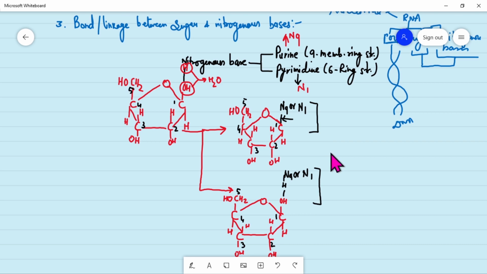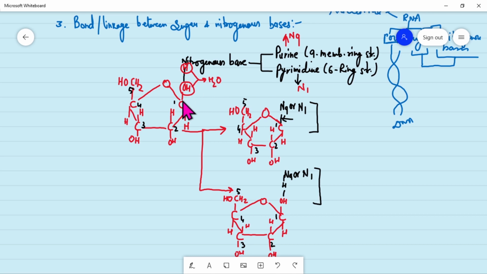This covalent bond is formed by removal of water, because carbon 1 has OH towards the upper side, and the nitrogenous base, suppose purine, has an H. The H and OH come together and come out as water.